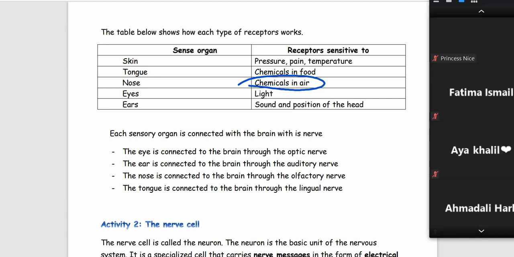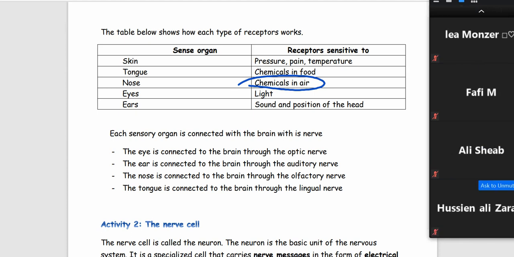Now, let's move to another student, Leah. What are ears sensitive to? Excellent, sounds. The ears are sensitive and receive only sounds. This is their role.